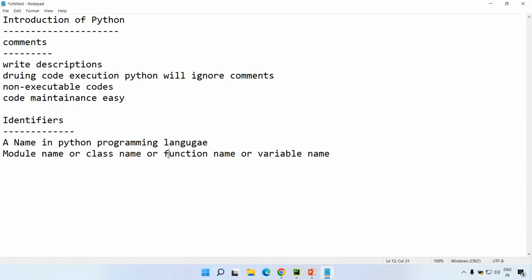For creating names, you should never follow random strings. There is a procedure, and there are some rules defined. To create a name in Python, you need to follow some rules. Any name in Python is called an identifier: module name, class name, function name, variable name.